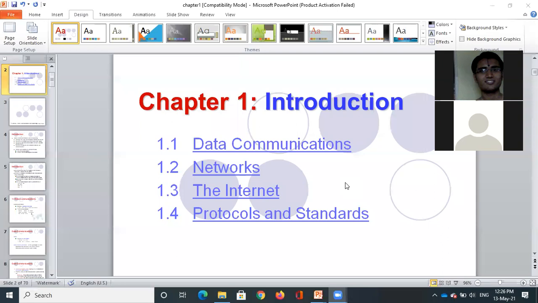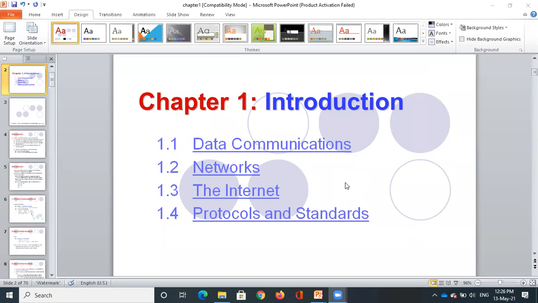So if you have a computer and internet facility, everything, this is still not sufficient, because we should have the other things as well. We should have software like browsers, and web servers and database servers are also essential to access the internet. So the internet is a combination of both.